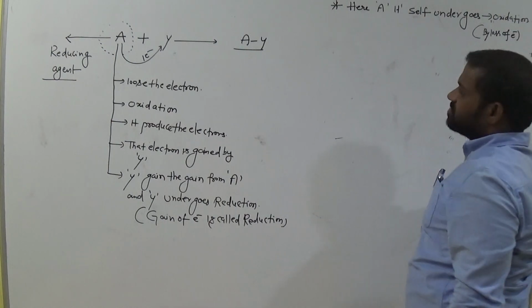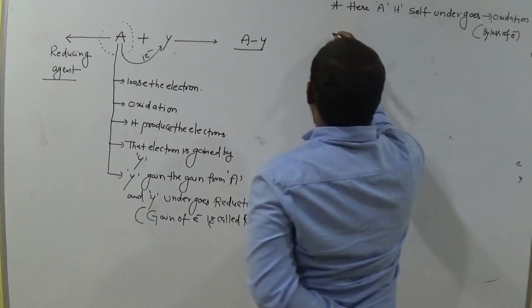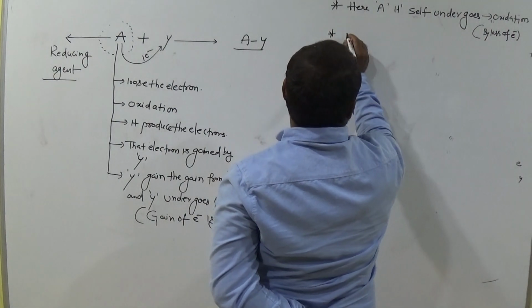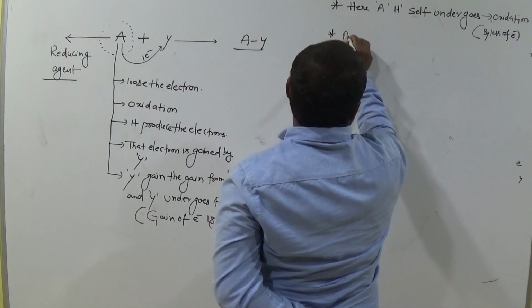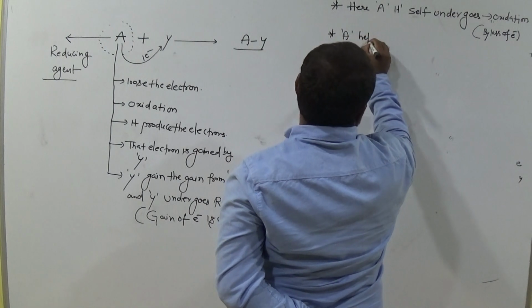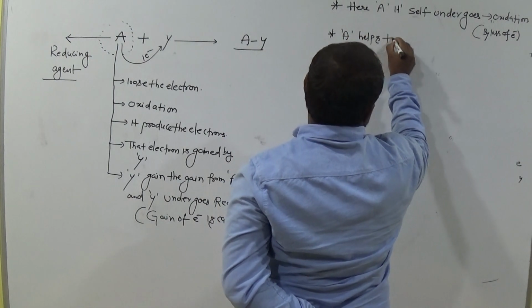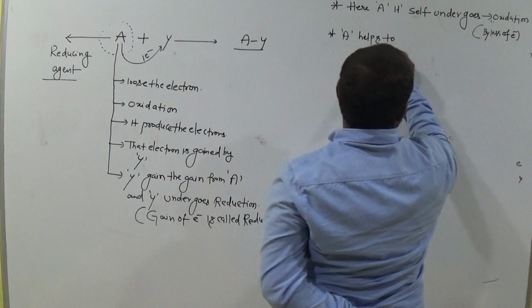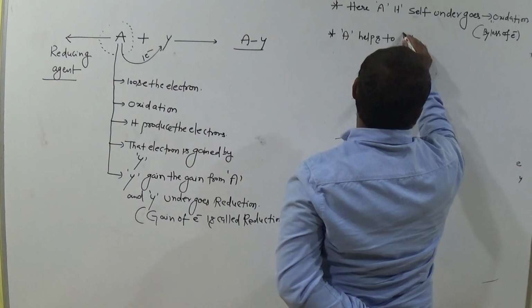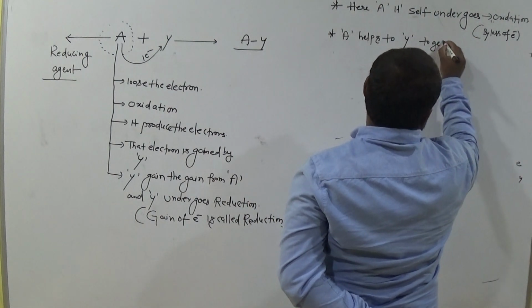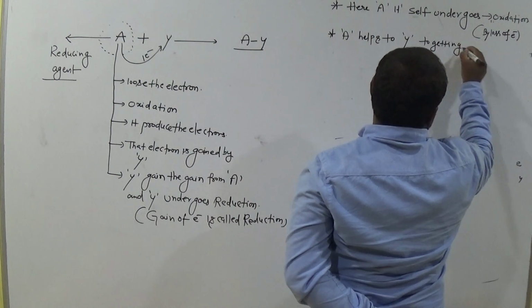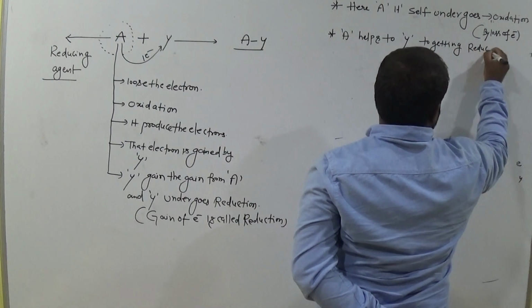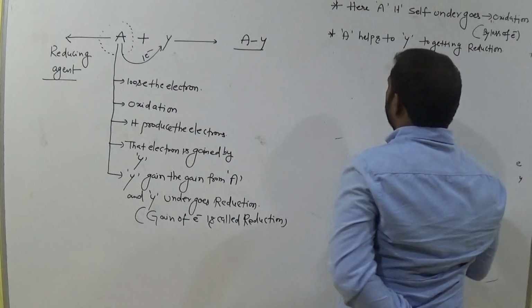Am I right? By loss of electron. A helps Y to get reduction. Am I right? Why?